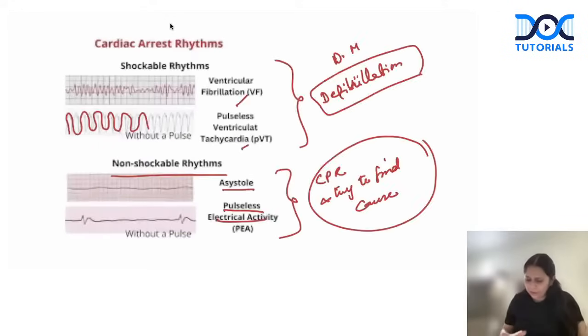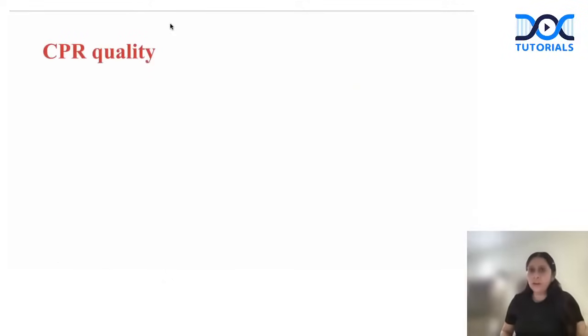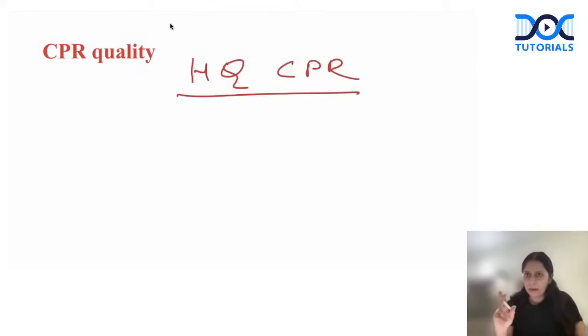So very quickly, just a few more things I want to revise for the ACLS. One, CPR quality. Questions are asked on quality of CPR. You have to remember 5 important points for high quality CPR. Guys, in CPR, the quality has to be high. There is no compromise. There couldn't be anything less than 100%. What is high quality CPR?